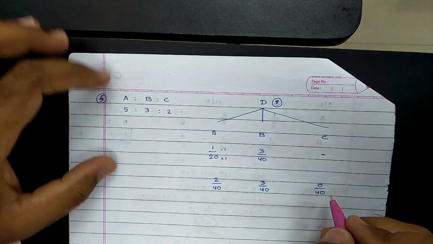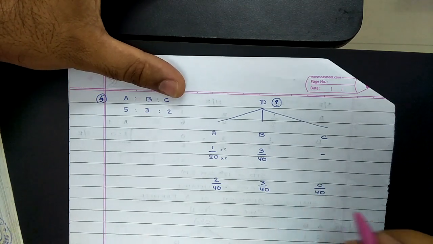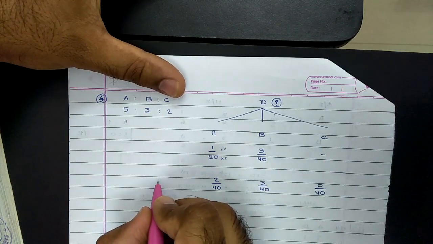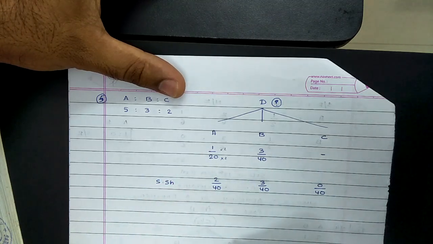You can either write 0 or apply it as 0 by 40. This is just for further simplification. It makes no value. So on simplification, you can state that the sacrificing share of these three partners would be this.